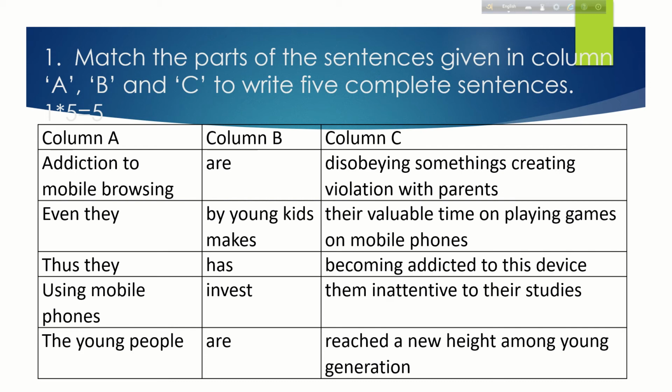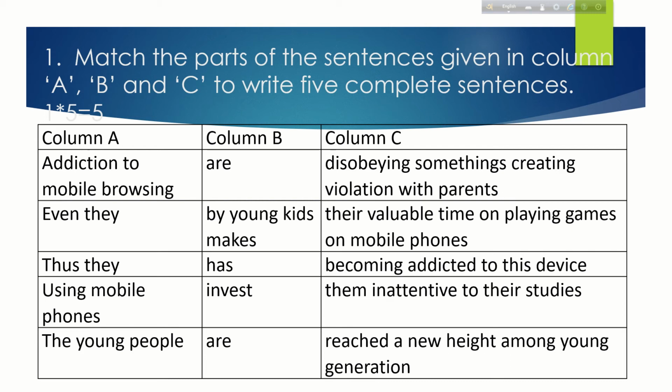So here column A: addiction to mobile browsing, even they, thus they, using mobile phones, the young people. And column B: are, by young kids makes, has, invest, are.